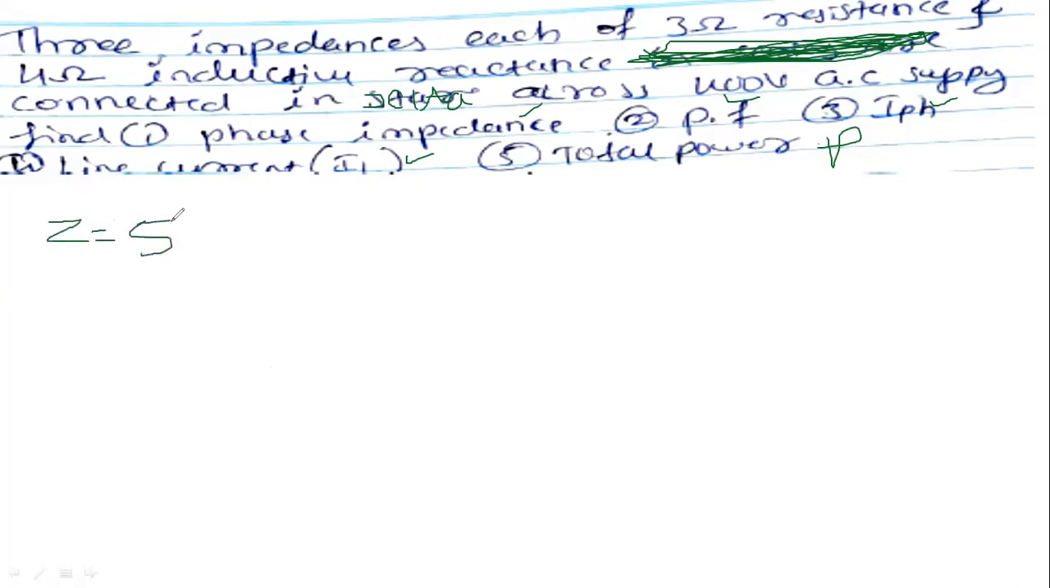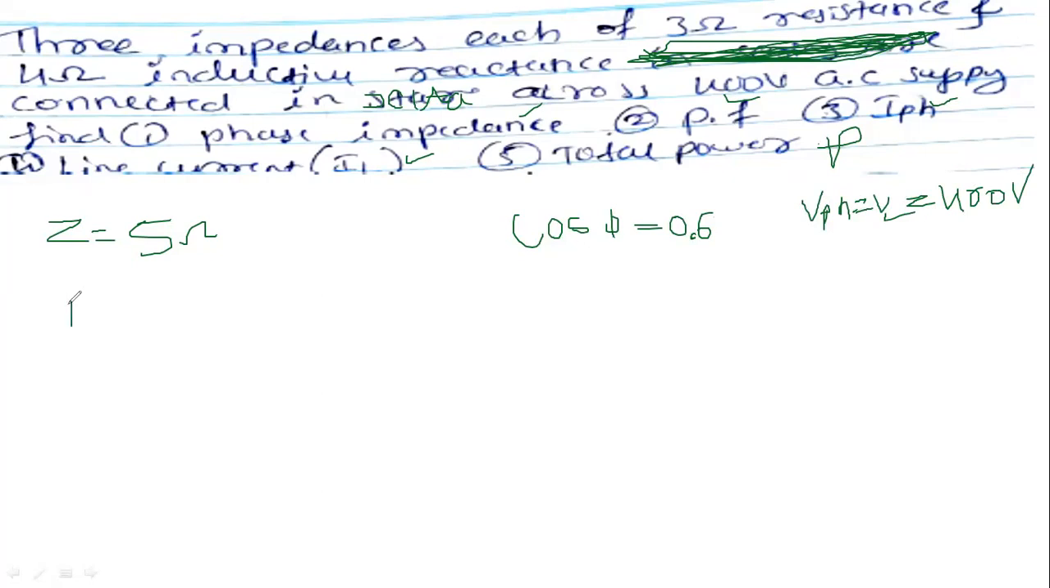5 ohm. Okay. And what is the power factor? cos phi equals 0.6. Lagging or leading? Lagging, because inductive they have mentioned here now. Okay. Next, V phase equals 400 only, direct. VL equals 400.